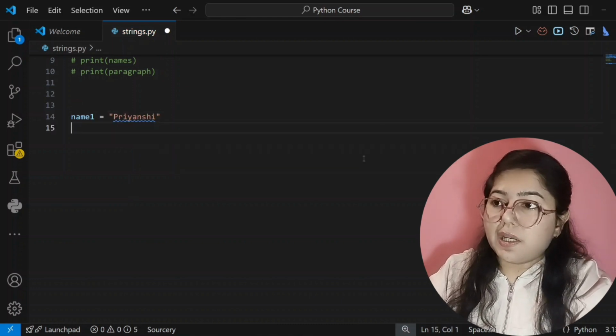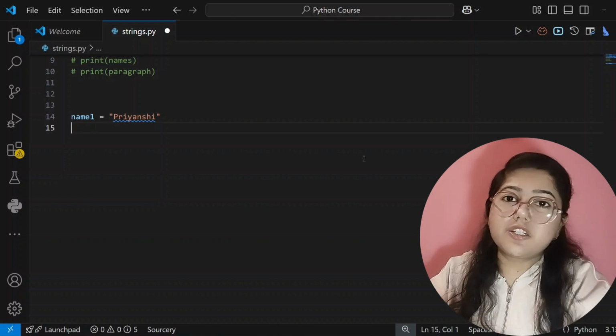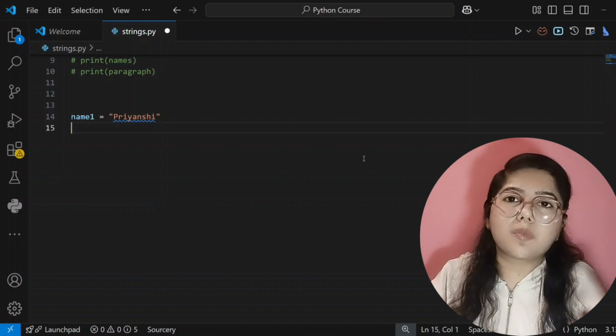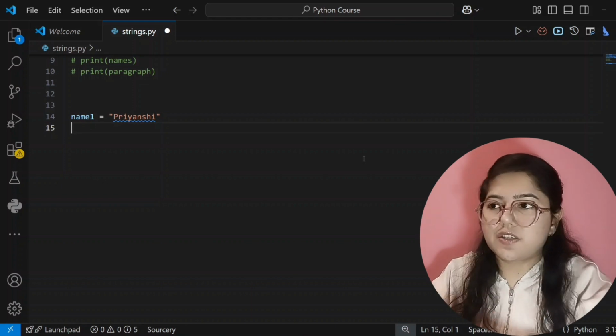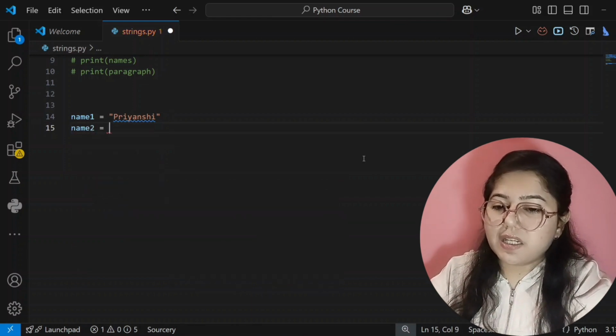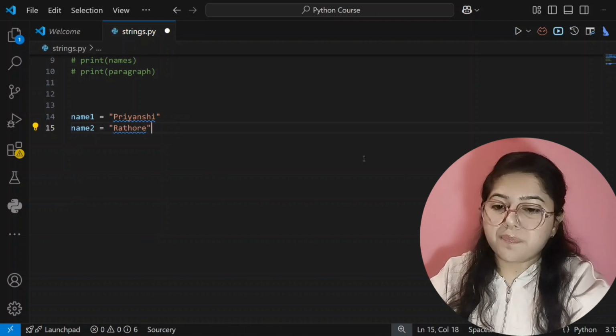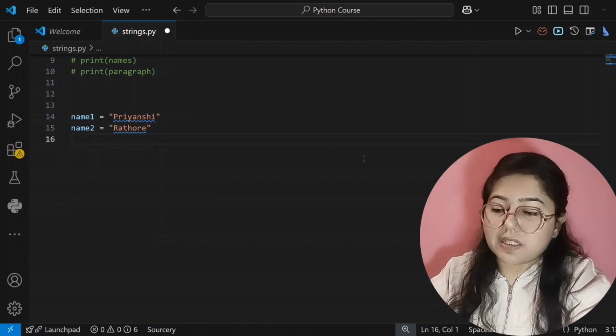Now the second variable I'm creating, because for concatenation obviously you will need two variables, then only you will add them or concatenate them. That's why the second variable is name2, and here I'm storing my surname, and that is Rathore. Now I want to concatenate it. For that, let me show you.